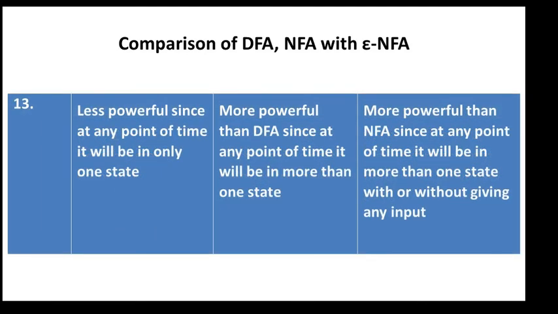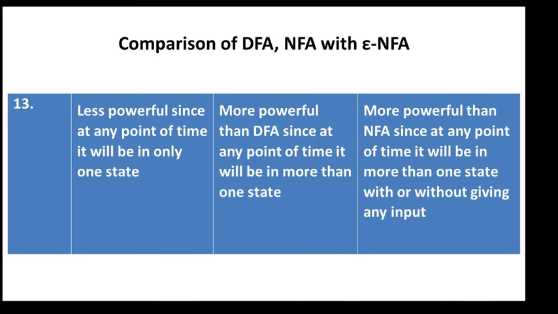Next, the 13th comparison is power. DFA is less powerful, since at any point of time it will be in only one state. Whereas NFA is more powerful than DFA, since at any point of time it can be in more than one state.